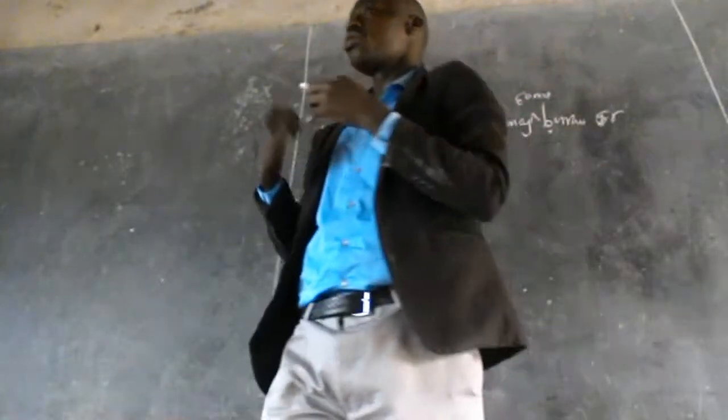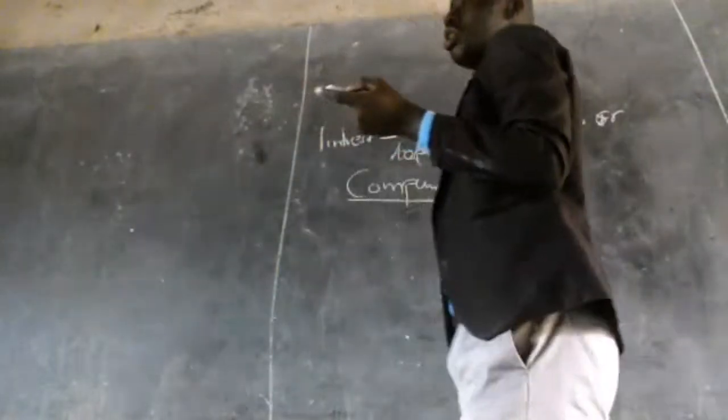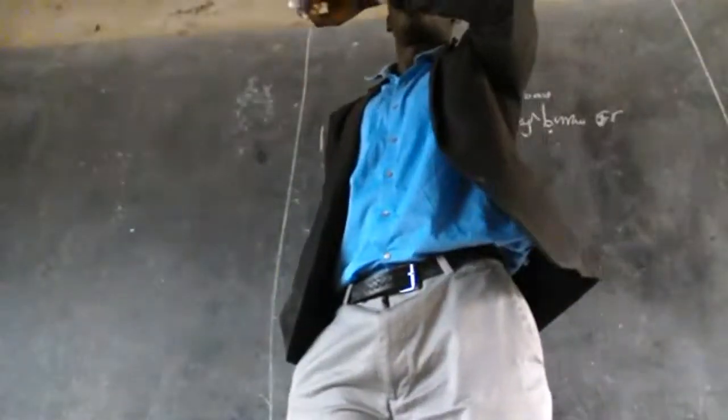Are we together? So let us see one example. Let us write this question for us to understand.